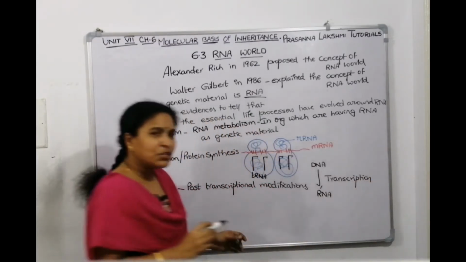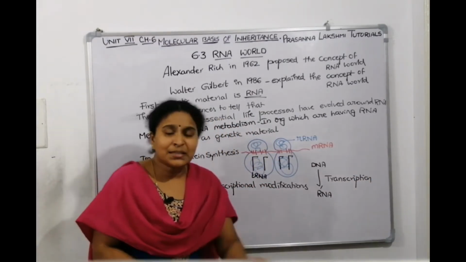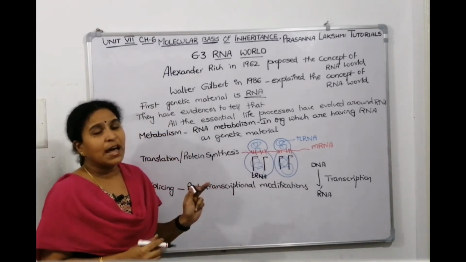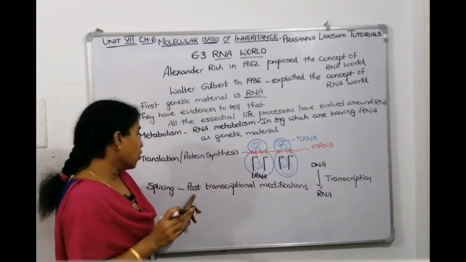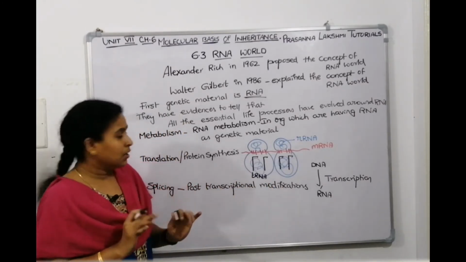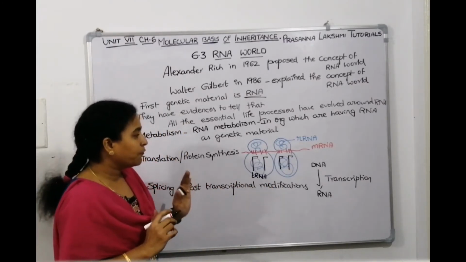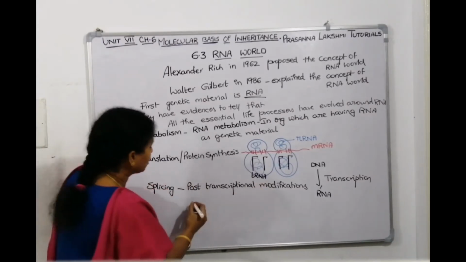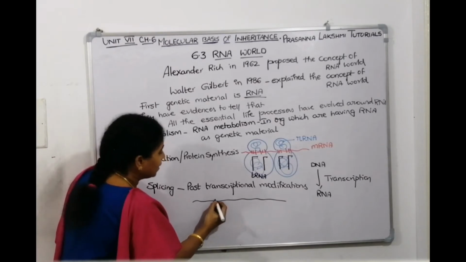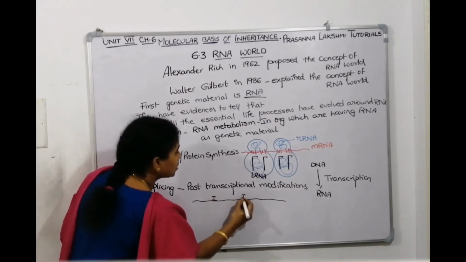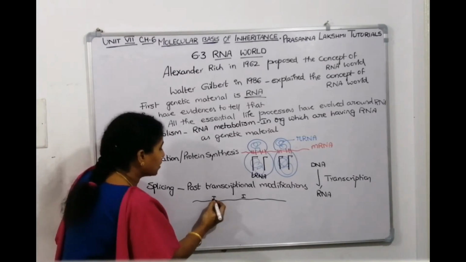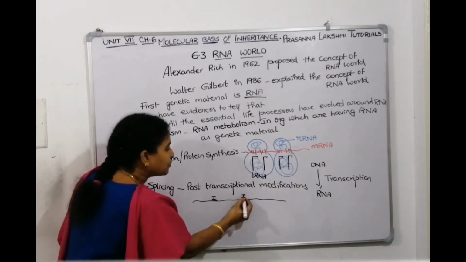Now, the RNA which is formed after transcription, is it immediately functional? No, it is not. So, it is non-functional RNA. That means you need to do post-transcriptional modifications to make it functional. We will take the RNA and see the regions which are not required, which are non-coding, called introns, and the introns should be spliced off.